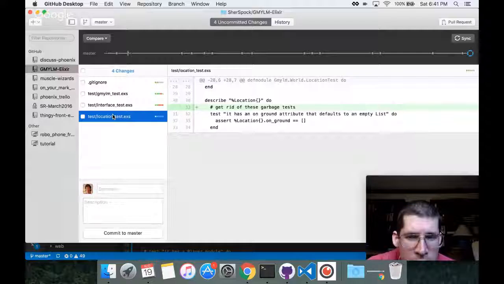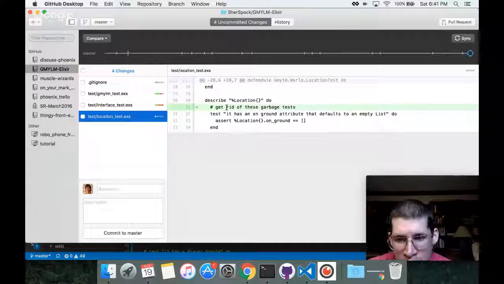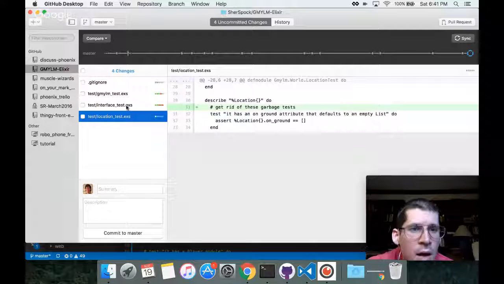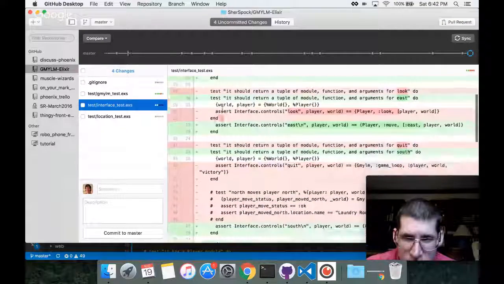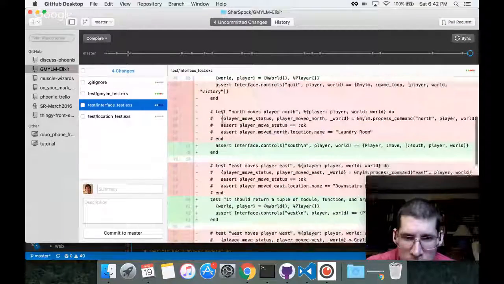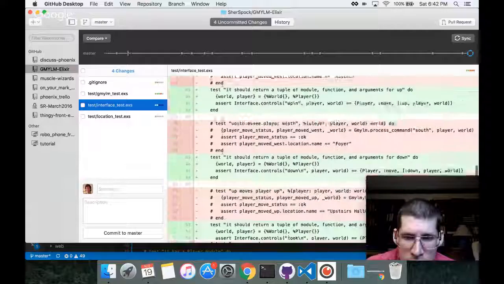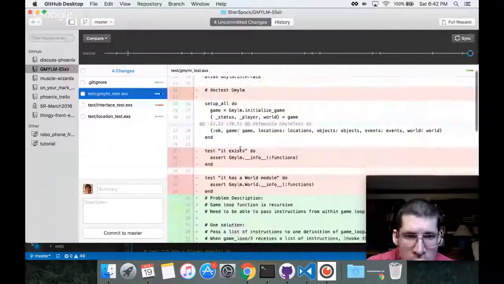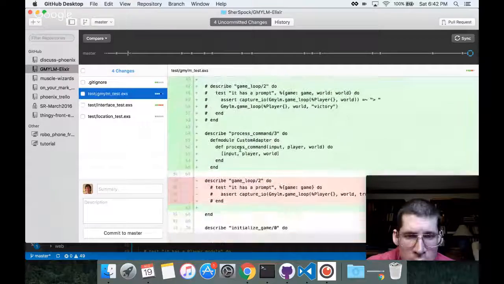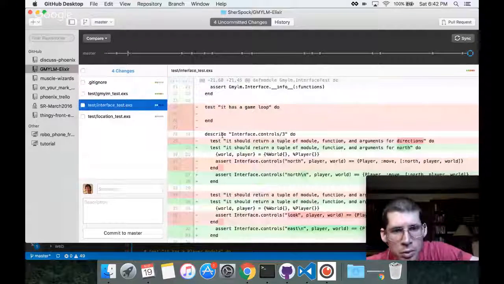That should have gone with that other stuff. Well, maybe I should just get rid of those garbage tests. I'm not going to commit that today. I might just get rid of those garbage tests and get rid of the other ones I was talking about getting rid of earlier today, also in the same breath. Yep. That's really kind of its own thing. Yeah, those are both sort of their own things.